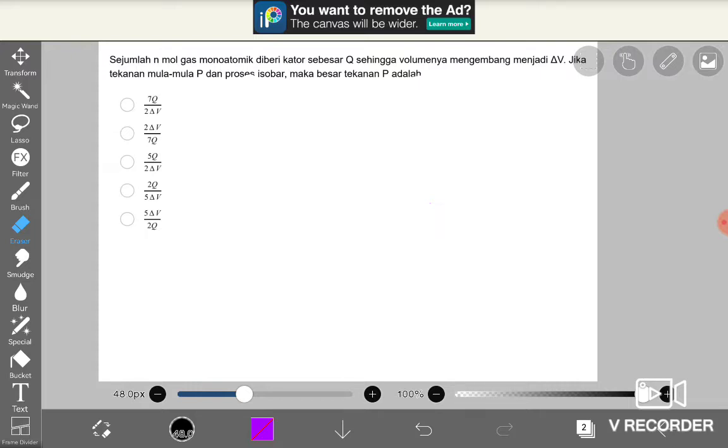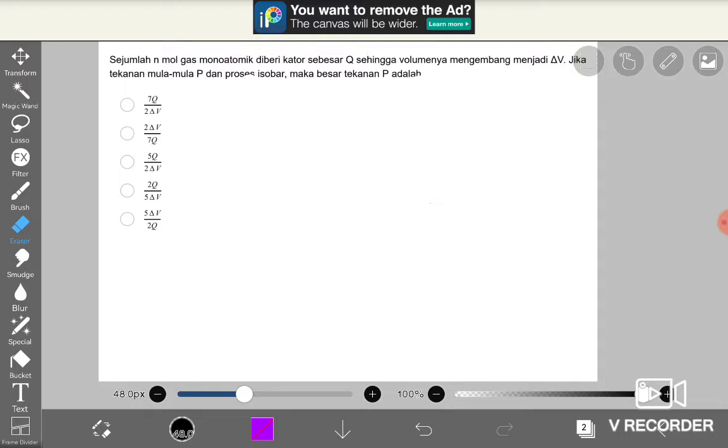Please pay attention. Sejumlah N mol gas monoatomik diberi kalor sebesar Q sehingga volumenya mengembang menjadi delta V. Jika tekanan mula-mula adalah P dan proses terjadi secara isobarik, maka besar tekanan P adalah ...